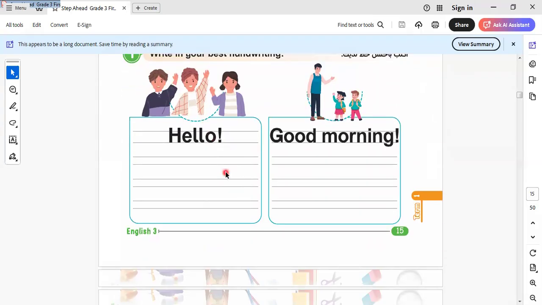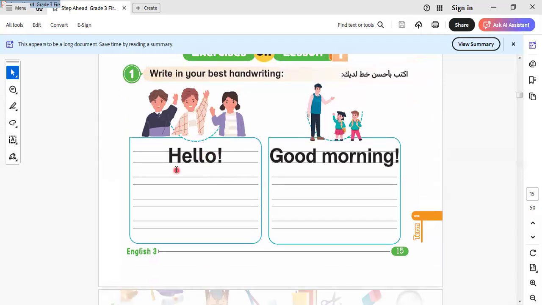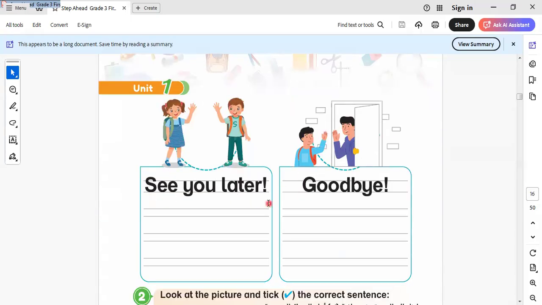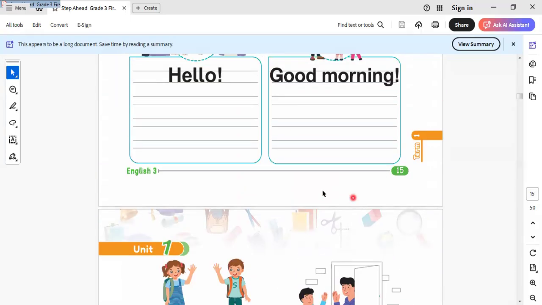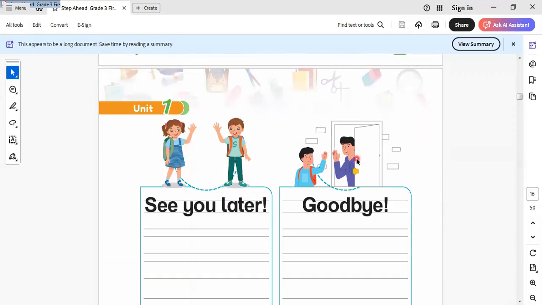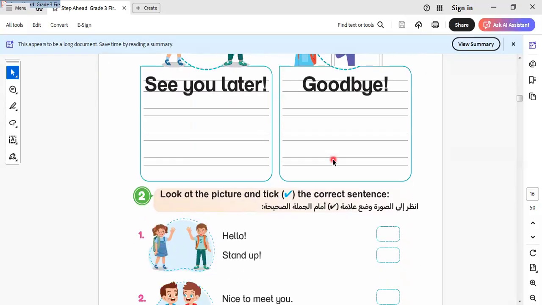Here we have some words that I would like you to practice or trace to keep them in mind. Here, hello, good morning. We say here, hello, good morning. These are the related words. See you later, goodbye. So this is the vocab that we learned in this part. We learn hello, good morning. We also learn see you later, goodbye. When we leave someone, we say see you later or goodbye.